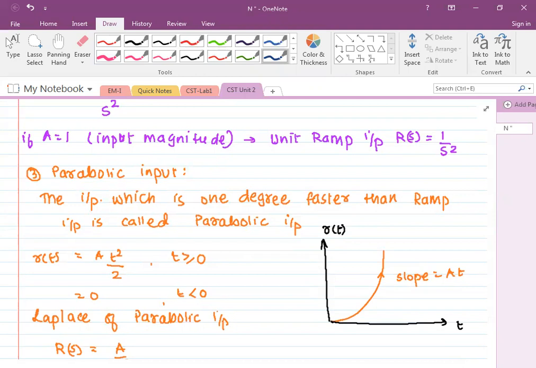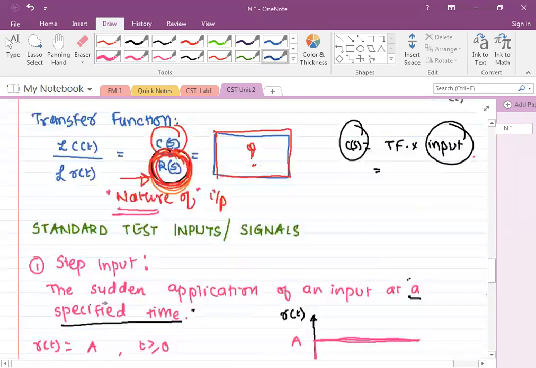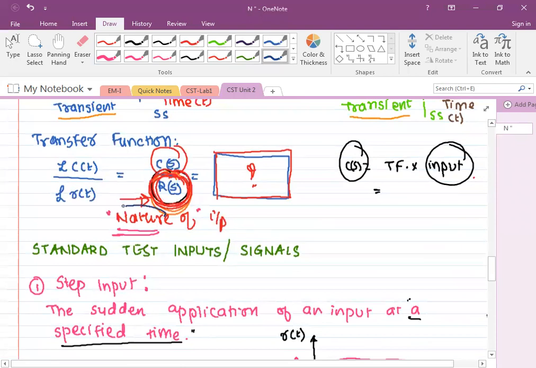If I say force, I am giving 10 Newton. 10 Newton is A. But how that 10 Newton is given can be stepped, can be ramped, can be parabolic, or it can be impulsive. Understood? So that is what I am again repeating, that we are talking about the nature of input. Input may be anything, but how it is given, that is what is important.